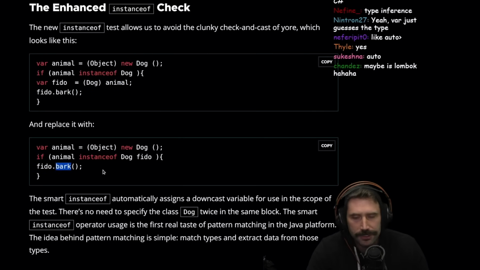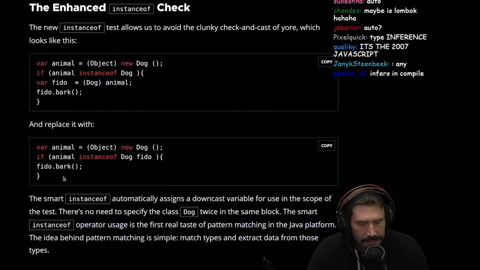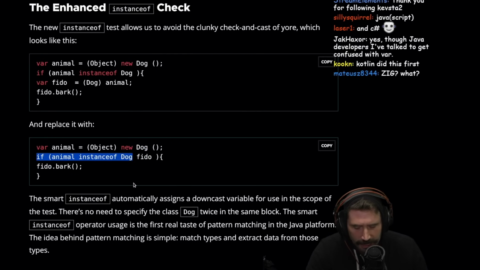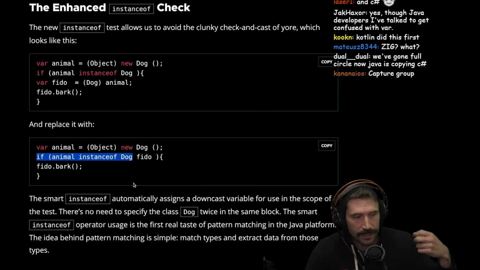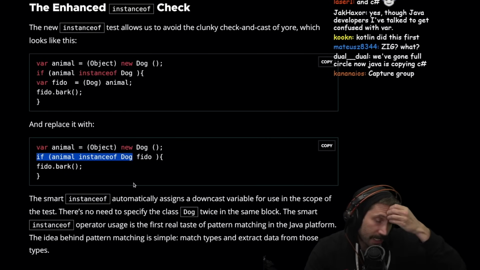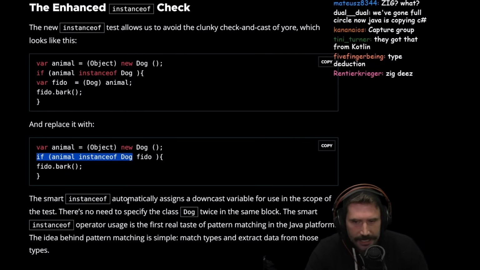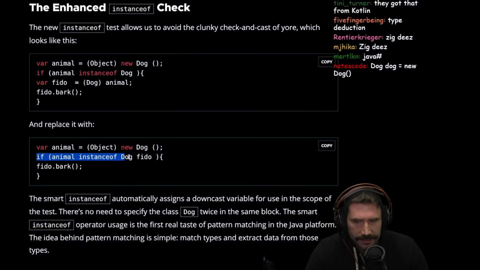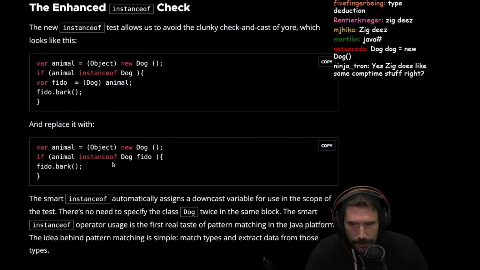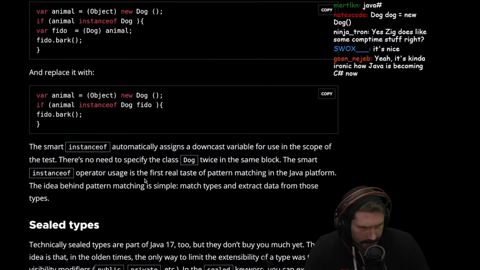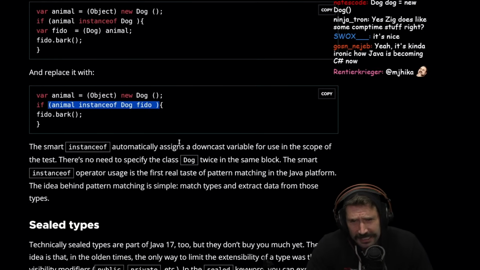Oh, okay, cool. This reminds me of Zig. Have you guys seen what Zig does for this thing? Zig does effectively the same thing. So if you're doing an if check on a potential nil, you get a capture group afterwards. Yeah, so someone just said a capture group. We've gone full circle. Java is now copying C#. I like capture groups. I think they're great. I like the idea of having scoped lifting operators that make life easy. I like that actually a lot. And so this is kind of cool. I mean, this is nice. That's a quality of life.